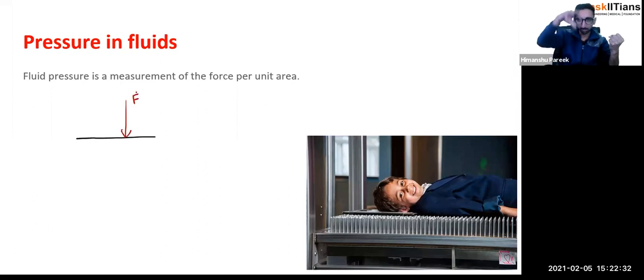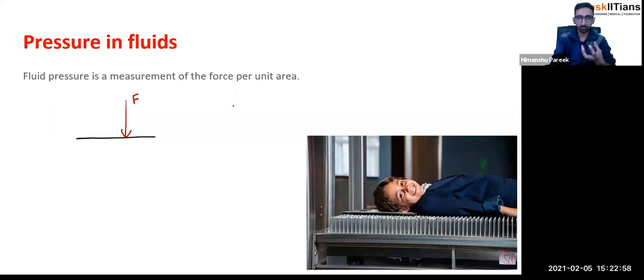So basically you are pushing it, you are pressing it, right? So this pressure is basically the force per unit area. How much force you are exerting on the total area, that's called the pressure. All right. So actually, what makes it different? The pressure, right? Let us understand this concept of pressure, what exactly it indicates.